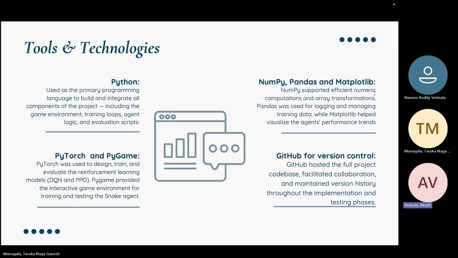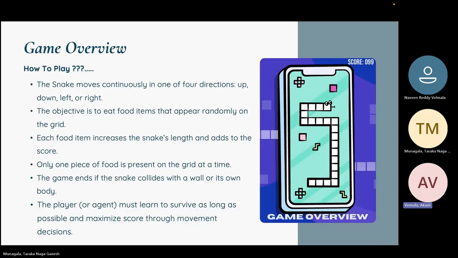And here is an overview of how the game works. The snake moves in four directions, eats food, and grows. One food item appears at a time, and the game ends if the snake hits a wall or itself. The agent's goal is to maximize score by surviving longer and collecting food intelligently. From here, my teammate Naveen will take over.